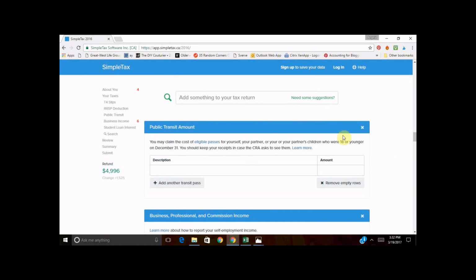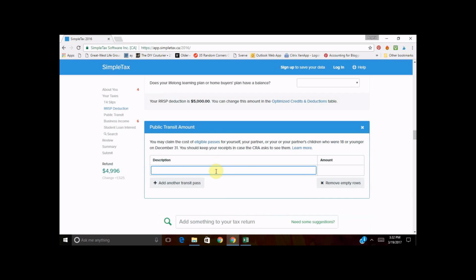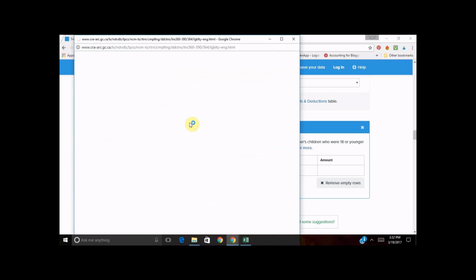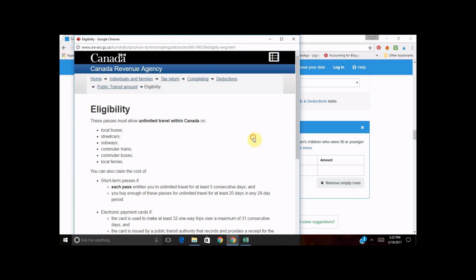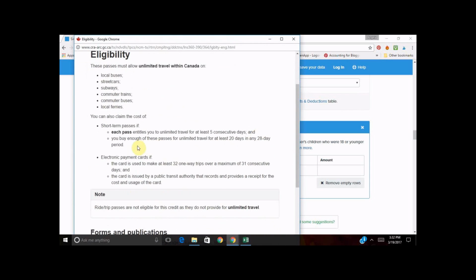Public transit amount. So again, this has to do with the eligible passes, which is the monthly bus pass. So you can claim a short-term pass. This is really important: if you have unlimited travel for 5 consecutive days, you must be traveling for at least 20 days in any 28-day period.